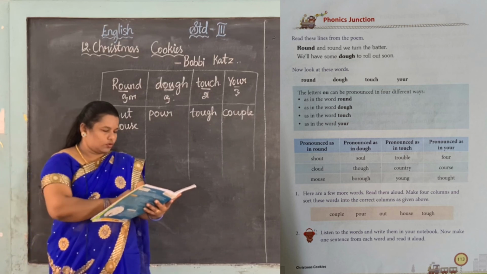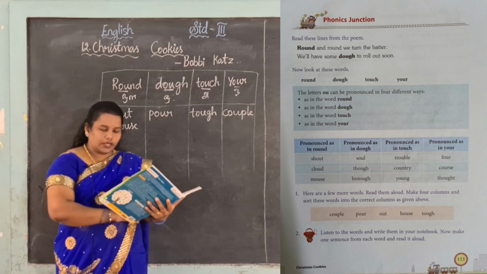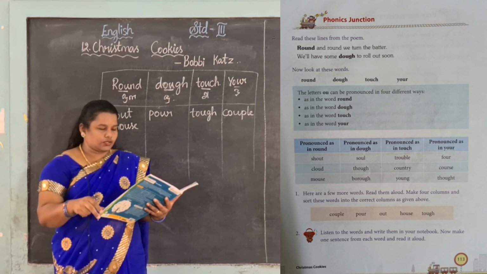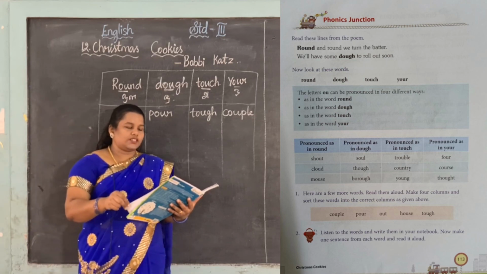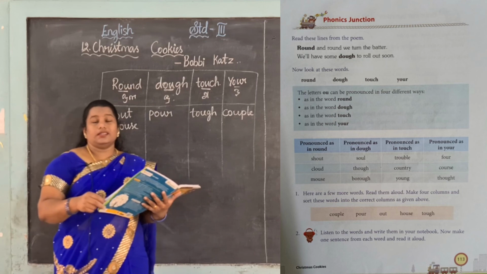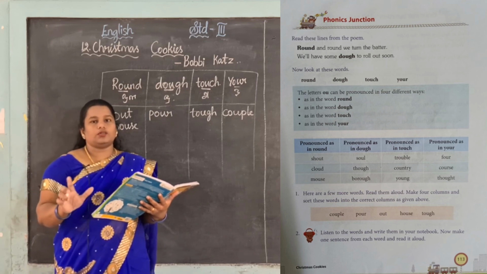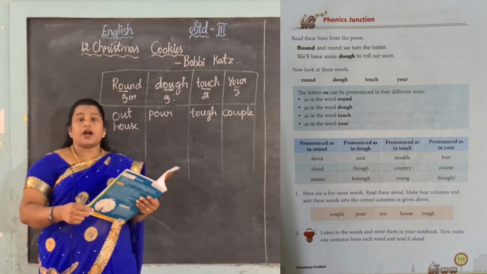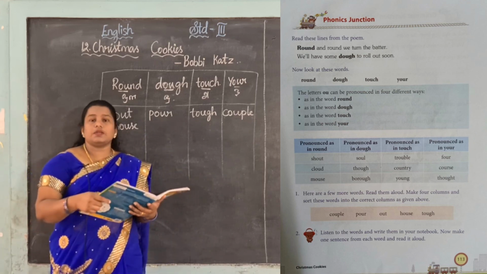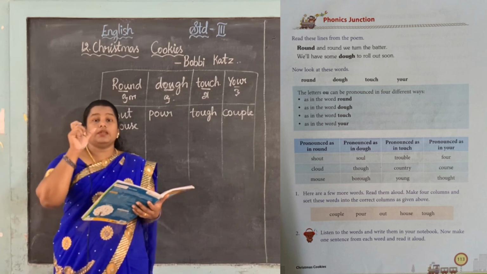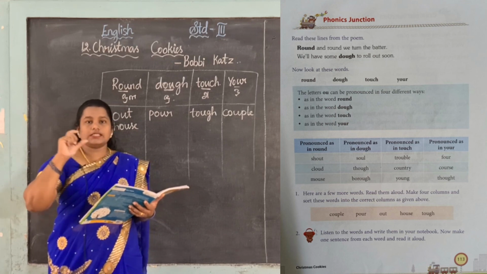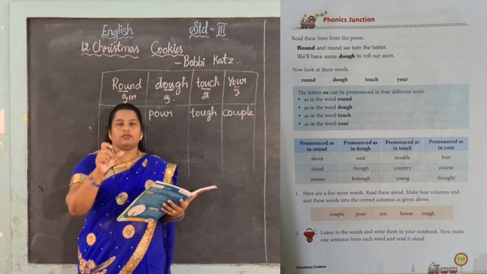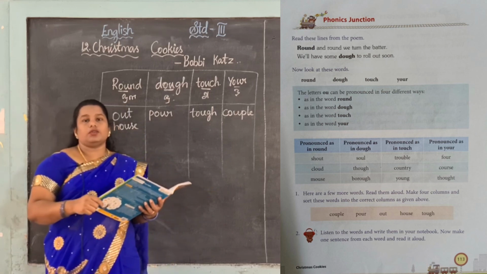Okay, now your homework. This poem, yes, on page number 108 I gave, you want to match those things. And page number 109, it is not a memory poem, so you do not need to learn it. Okay, and we did not mark the rhyming words, right? What is meant by rhyming words? Rhyming words means the end of the sentence will have the same sound, and also the word can rhyme. Okay, with the same sound it will come.